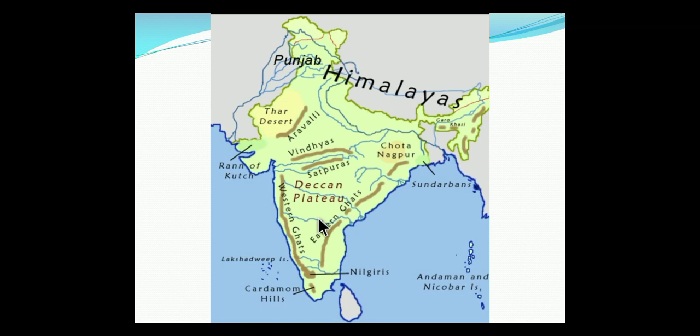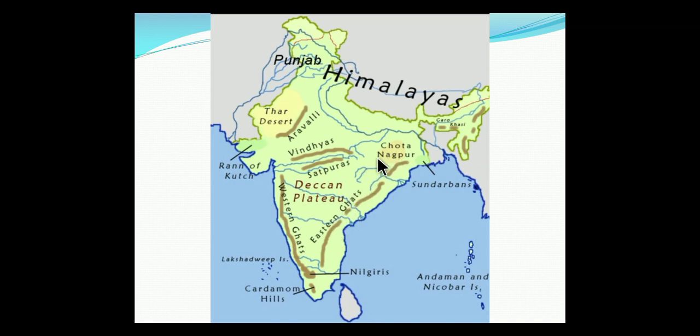Here the Deccan Plateau is higher in the west and slopes gently eastwards. The slopes are there towards the east. An extension of the plateau is also visible in the northeast.